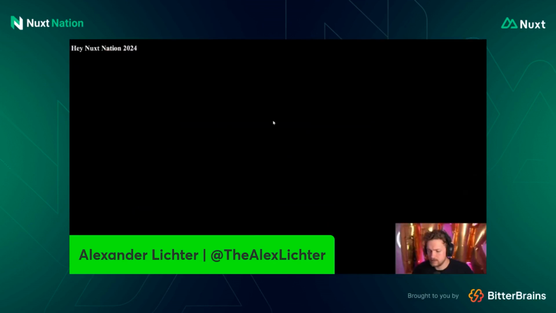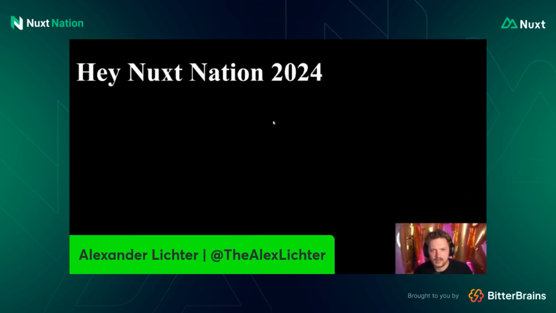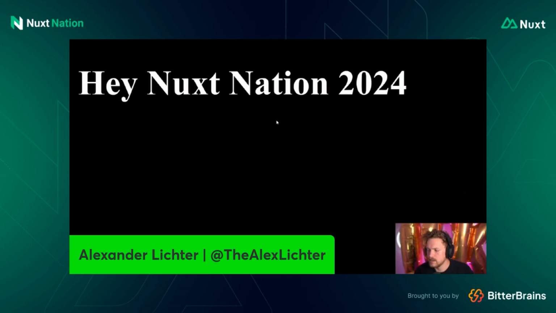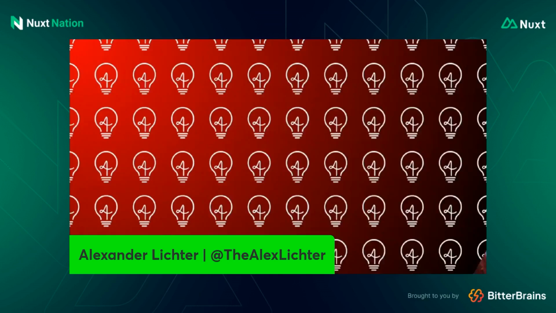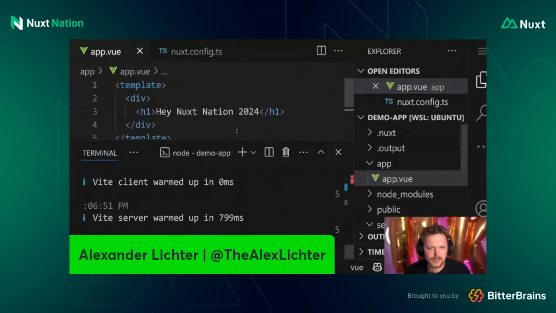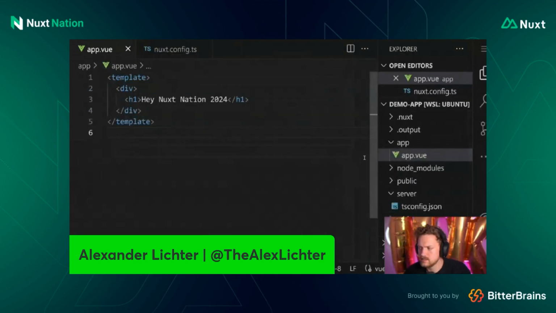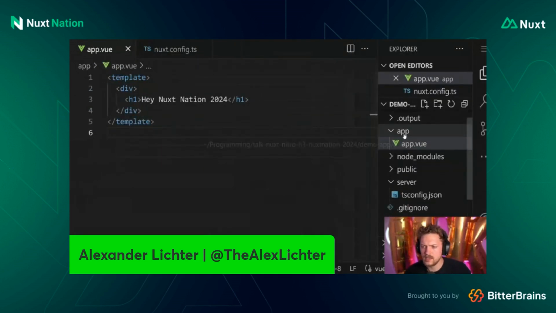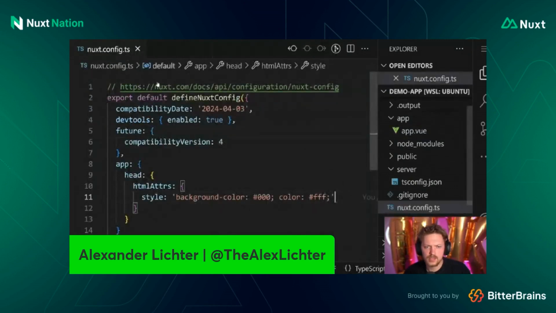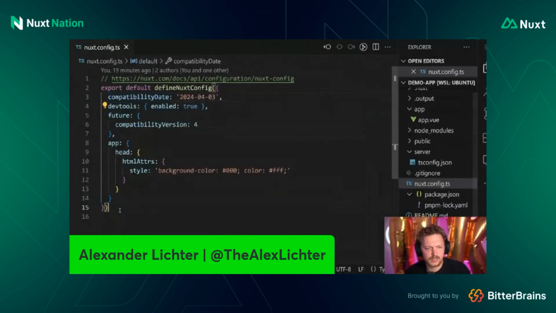I prepared a little thing here, which is just, hey, Nuxt Nation 2024 in big. So if we open our application real quickly here, I'll also make that a little bit bigger. We have nothing in here. It's pretty minimal. There we go. So what we have is our app.vue. We start with the Nuxt config. So we have settings so you don't have a light background, right? Just some simple stylings. And this part I just initted right away.